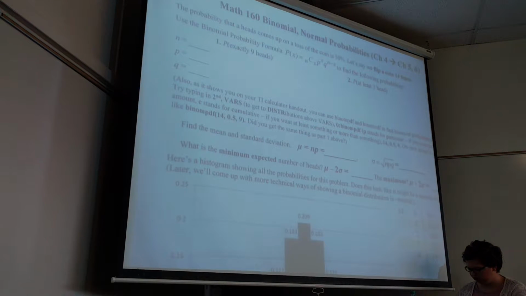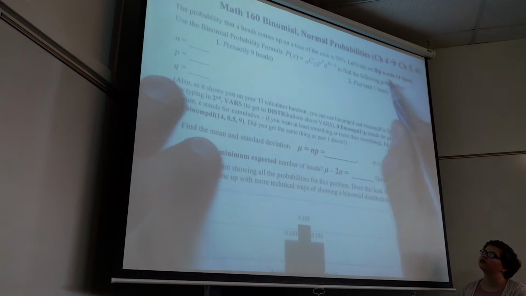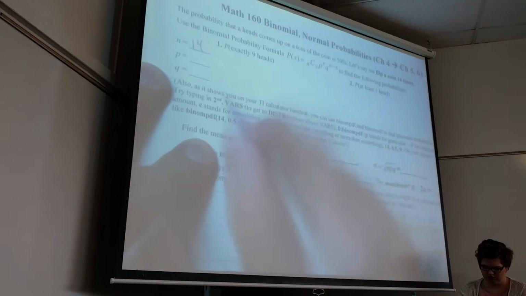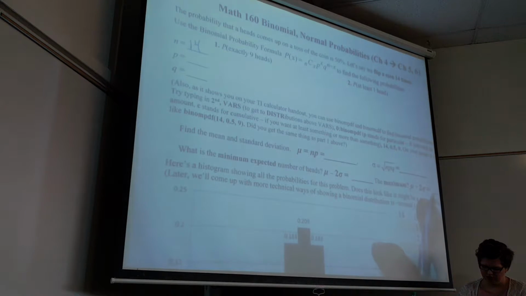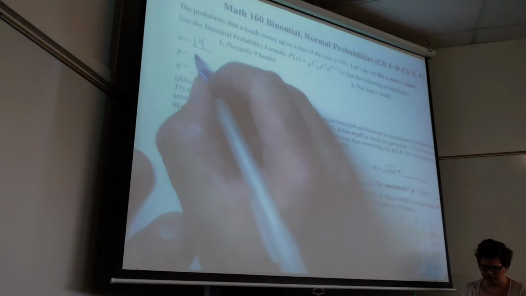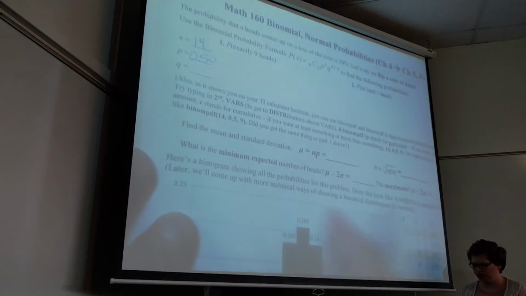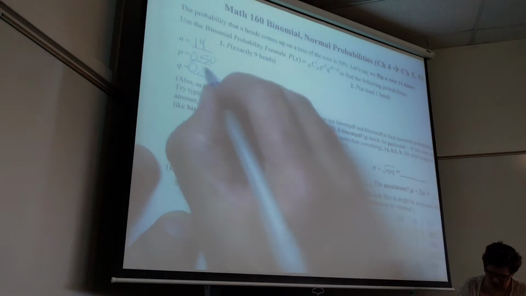All right, guys, let's do this first part together. At the top here, just a little review of what we did last time. And it leads into the rest of the stuff here. So for this problem, tossing a coin 14 times, N is going to be what? 14. So it's always the number of times we're repeating something. P in this case, of course, we're assuming it's a fair coin, or we know it's a fair coin, and so Q has to be 50.